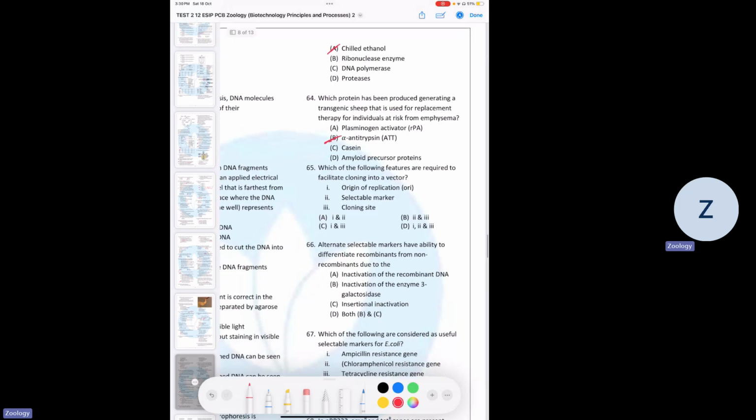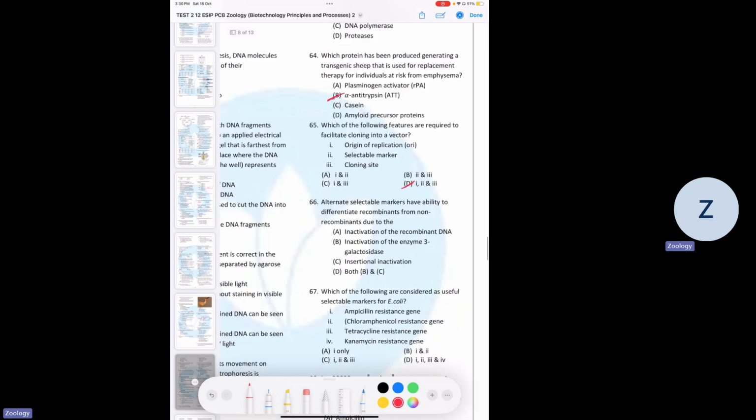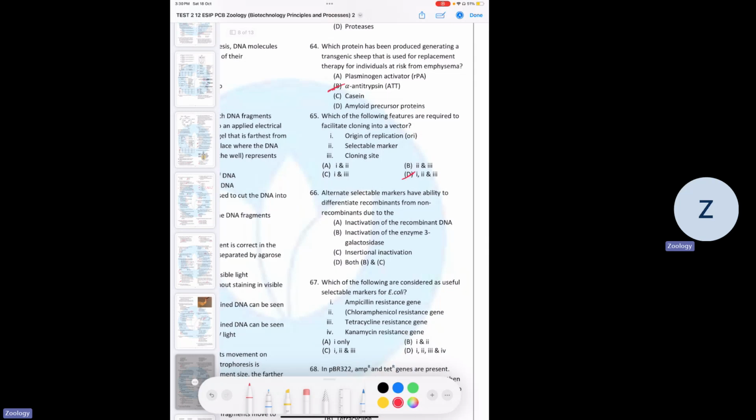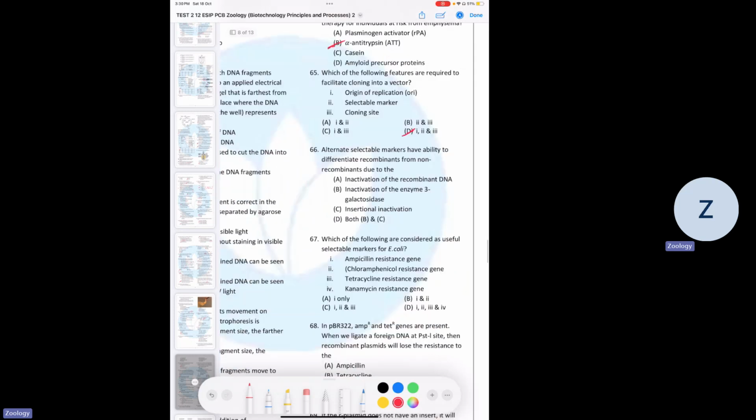65th, it's asking us about the features required to facilitate cloning into a vector. So all of these are required according to NCERT. All of the three. Next, alternate selectable marker have the ability to differentiate recombinants from non-recombinants due to.